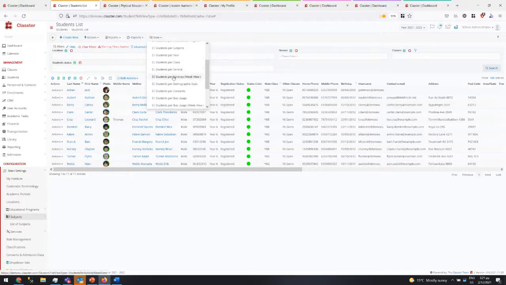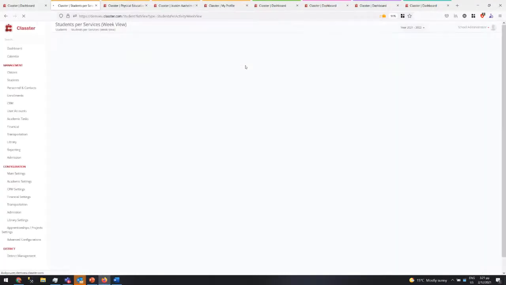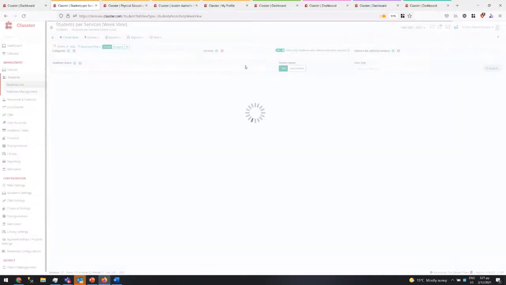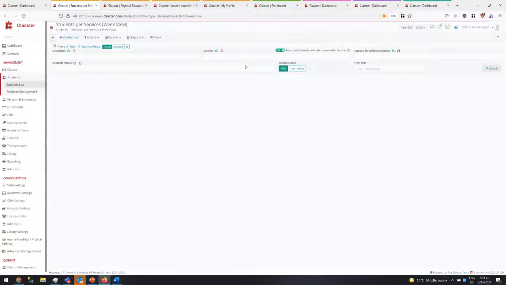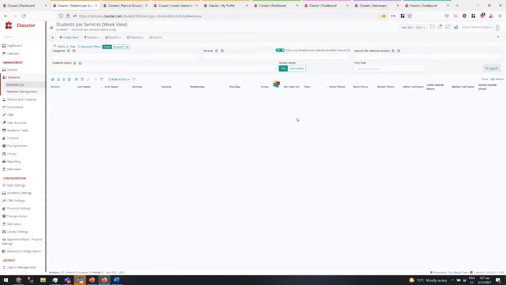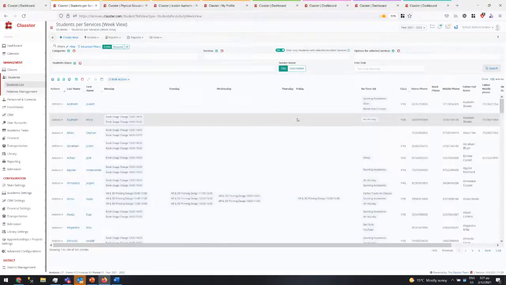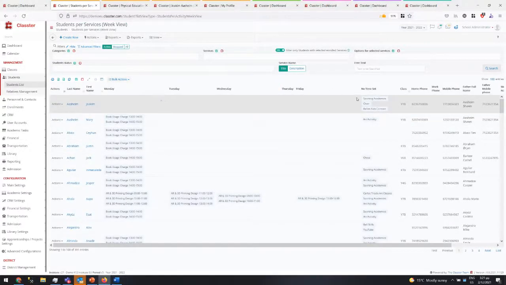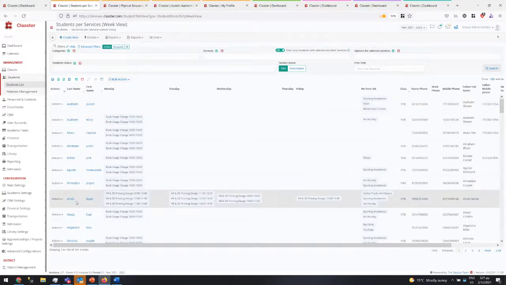Another thing that you will be interested to know is that if you use extracurricular services, there is the weekly view of services. So we can see on the week level, per day, the services that students have and which day they have them. Now this is a demo, and I think most of the users have it either in those times or Monday, but you can see here that this student has a few hours of this 3D printing design every week, at different hours.